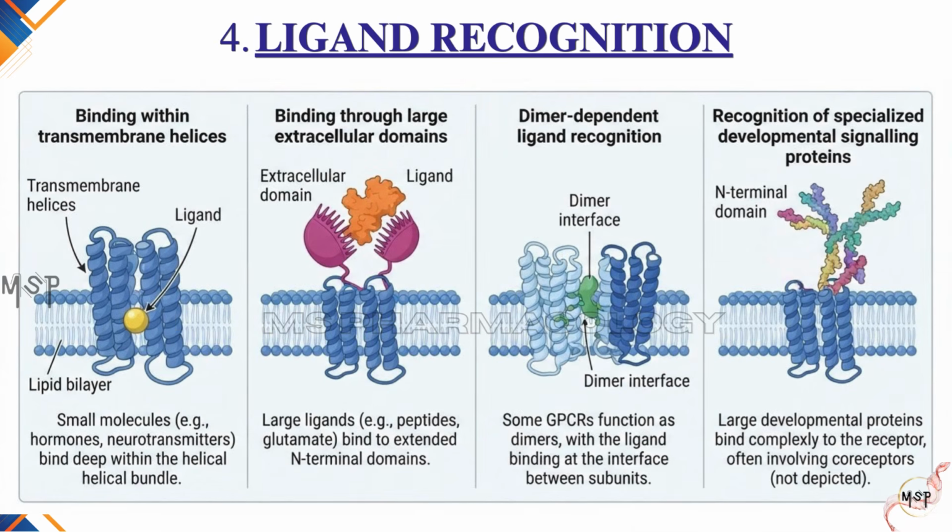The fourth criterion is the mechanism of ligand recognition. One of the most important differences among GPCR classes is where and how the ligand binds. For example, some receptors bind ligands within the transmembrane helices. Others bind ligands through a large extracellular domain. Some require two receptor molecules to work together. Others recognize specialized developmental signaling proteins through unique extracellular domains. These differences in ligand recognition are among the defining characteristics of each GPCR class.